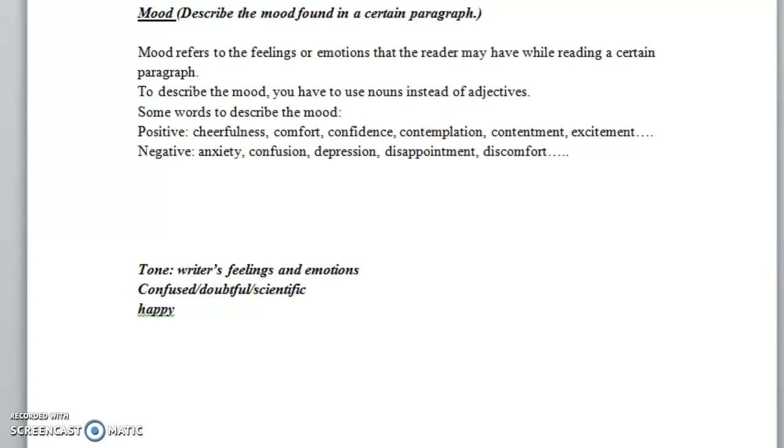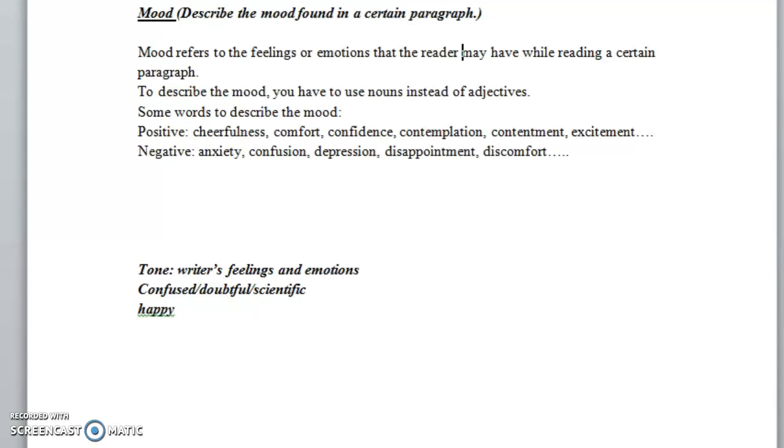Mood and tone are somehow related, because if the writer is depressed, he's using gloomy words and dark words, then we will feel this mood, this negative mood, all around us while reading the paragraph.